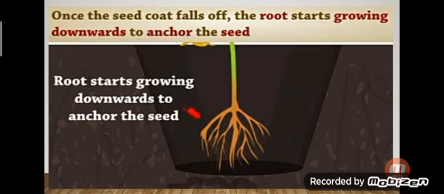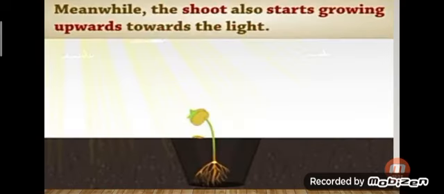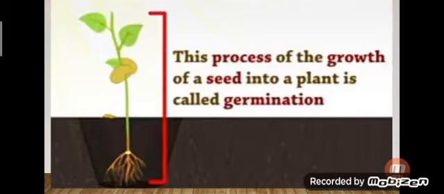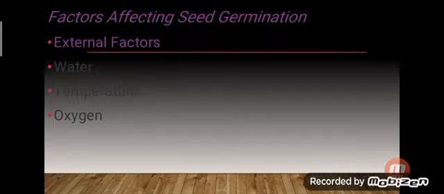What is the function of root? It is the anchor of the plant. Meanwhile, the shoot also starts growing upwards towards the light. So after the seed coat falls, the root system and shoot system are ready to grow. This process of growth of a seed into a small plant is called germination.